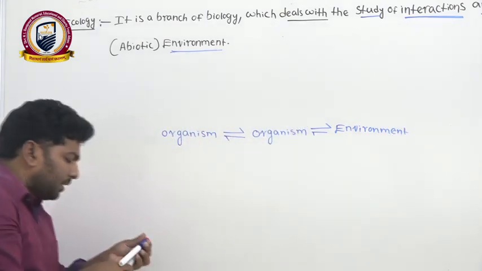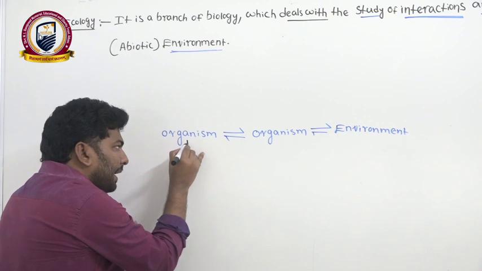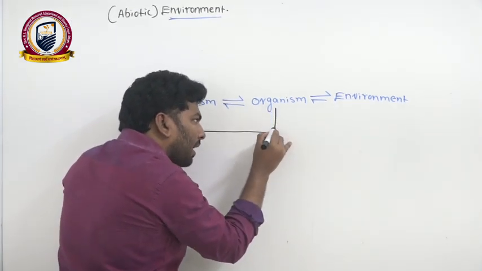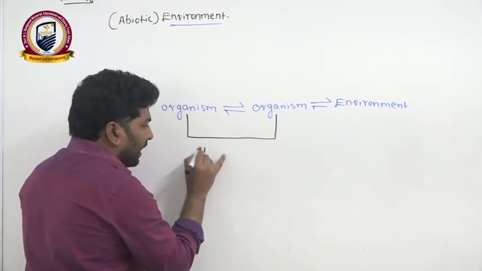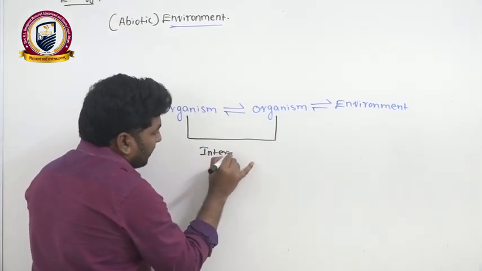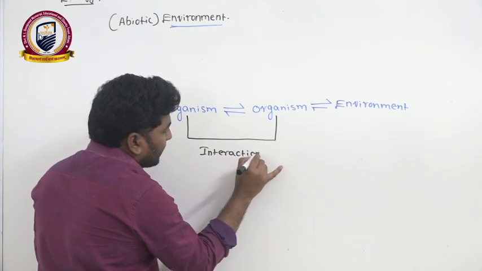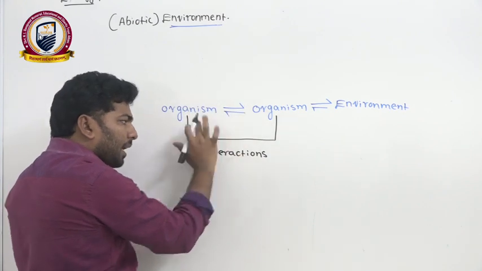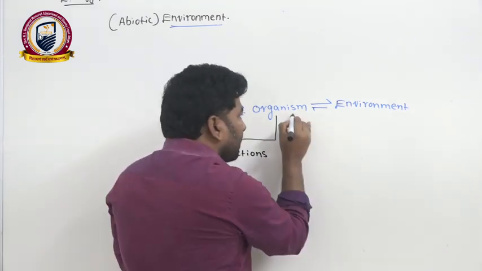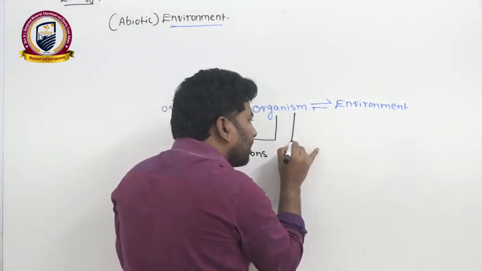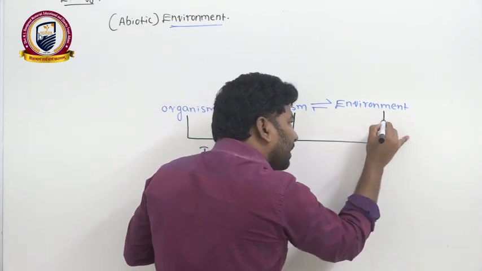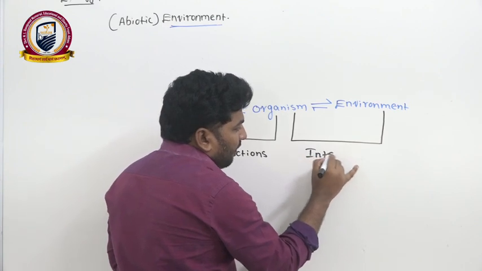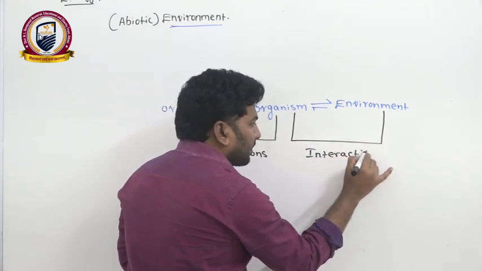Now we can see the interactions between organism and organism. We are studying the interactions among the organisms and between the organisms, as well as the interactions between organisms and their environment. Here also we will study the interactions.